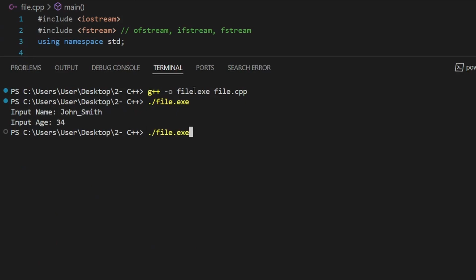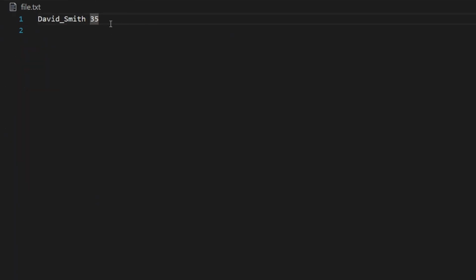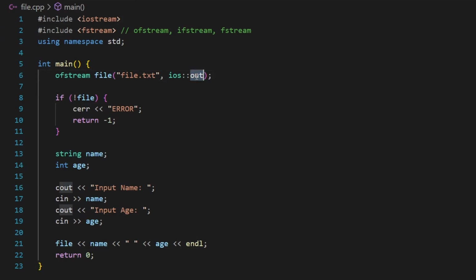If I go ahead and rerun my program, let's say I want to give David Smith, for example, and 35, like this. Let me go now to my file. As you can see, the previous data was overridden. So basically, when you use ios::out, it will override the previous data with the new data.